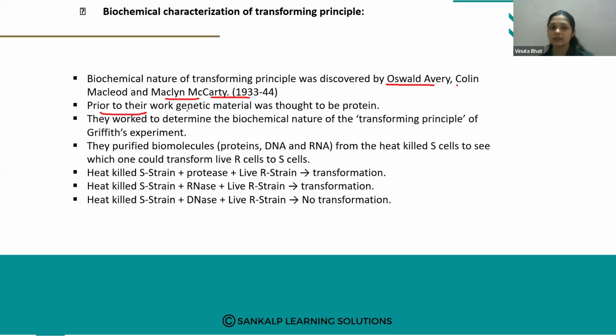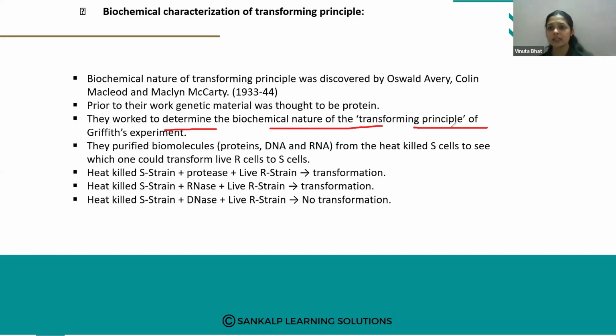Prior to this work, genetic material was thought to be a protein. They worked to determine the biochemical nature of the transforming principle.